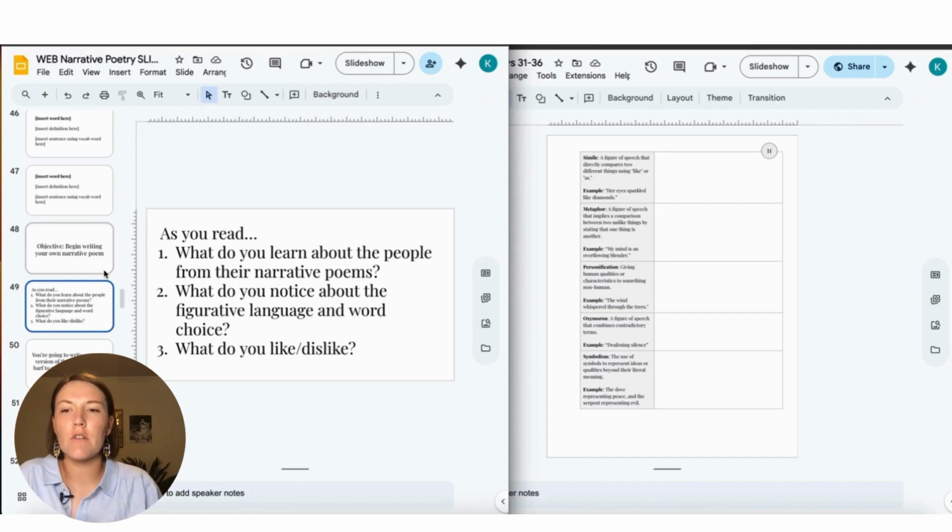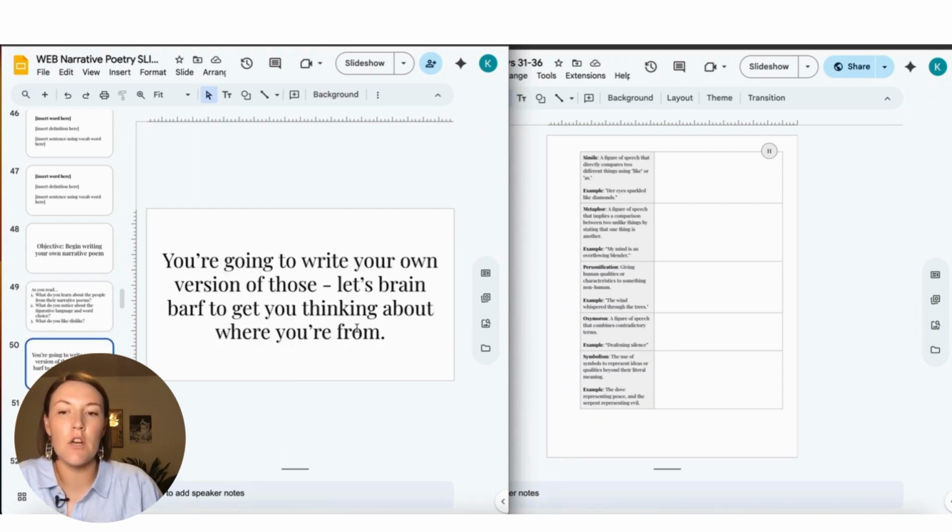So before they start writing, I want to show examples of narrative poetry. So rather than just general poetry like we read yesterday, I want them to read specific narrative poetry. And as they read, I want them to pay attention to what they're learning about people, what they notice about figurative language, and what they like and dislike. And after they have a chance to read a couple of examples, I'm going to tell them, you're going to write your own version of those, and let's brain barf to get thinking about where you're from.